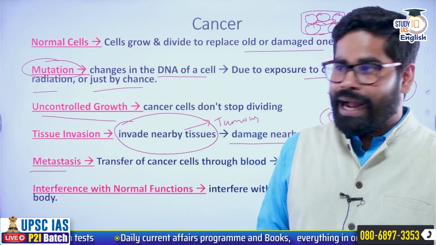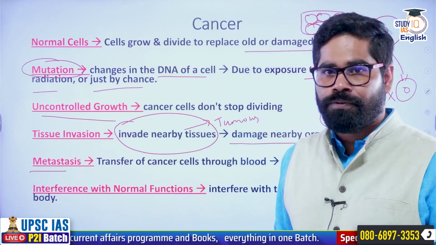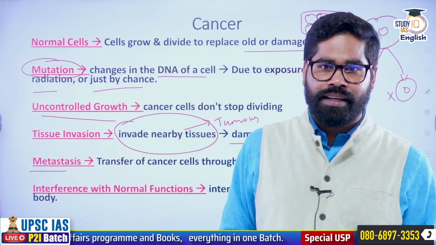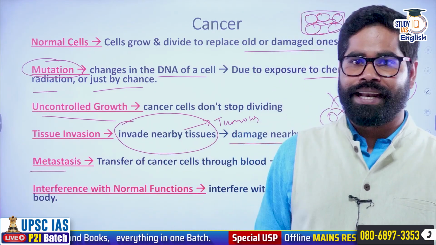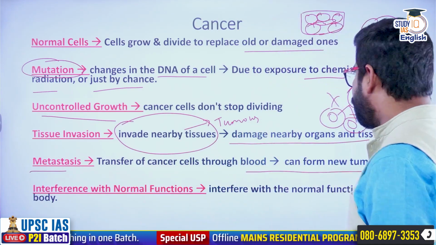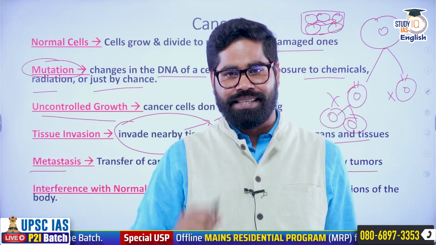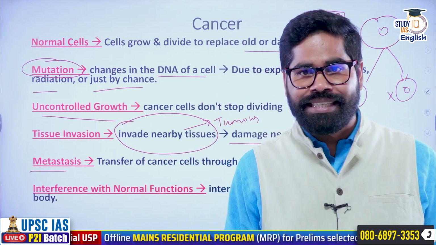What happens is that the cancer cells start getting transferred to other parts of the body through the fluids, through the limbs. It starts to distribute throughout the body. It will go to other parts of the body, and then it can form new tumors at those places. So the cancer cells have the ability to spread.